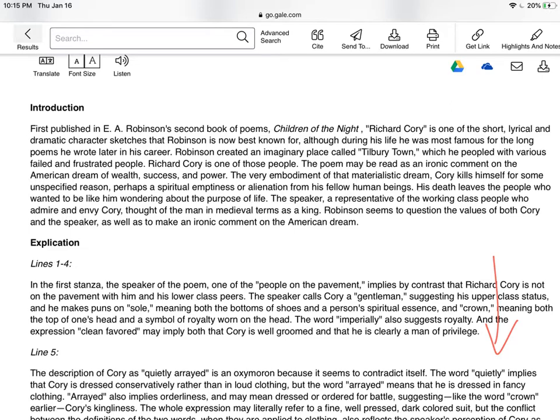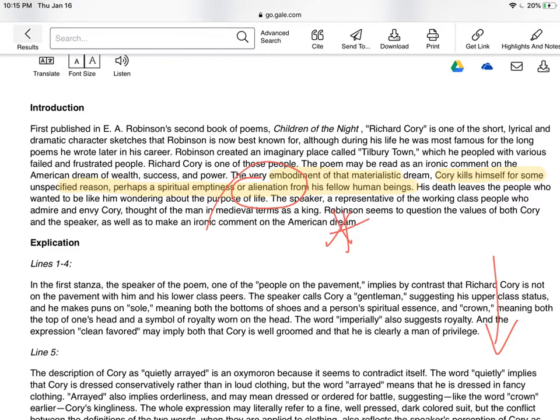And I scroll through it and I'm looking for something that I can use as a possible theme. And so I actually am right in this opening paragraph here, and I'm looking at this line. The very embodiment of the materialistic dream. Cory kills himself for some unspecified reason, perhaps a spiritual emptiness or an alienation from his fellow human beings. Now, I actually remember hearing something about alienation before, so maybe this is starting to develop a pattern for me,